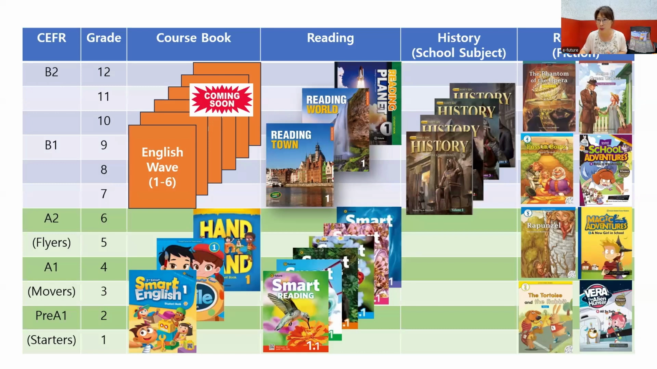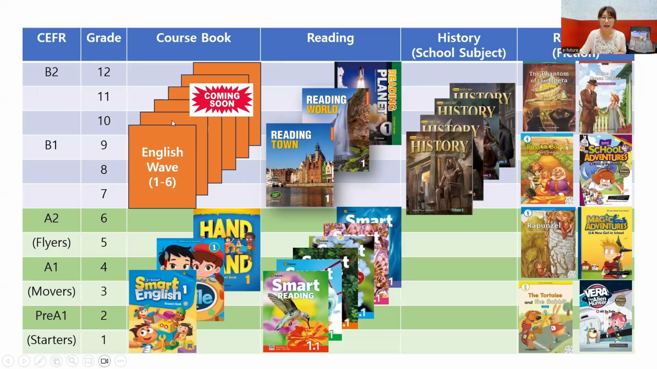So I'll be using these books as examples. I'll be using Smart Reading and Reading Town and Hands-on History. So these three will be used as examples for today. As you can see, these green parts are for primary and the blue parts are for secondary. And I know that some of you are using eFuture books. Maybe some of you are using eFuture course books for your primary level, Smart English or Let's Smile or Hand in Hand. Then you can use Smart Reading together with this series because the levels match.